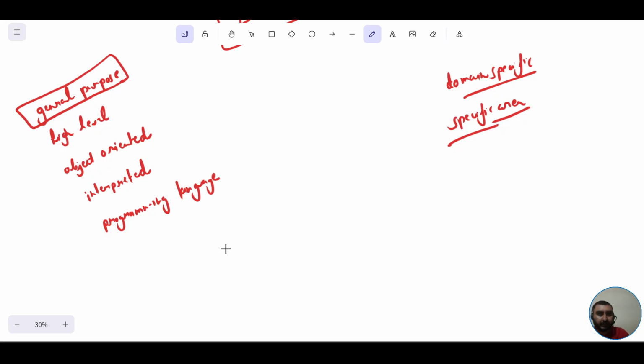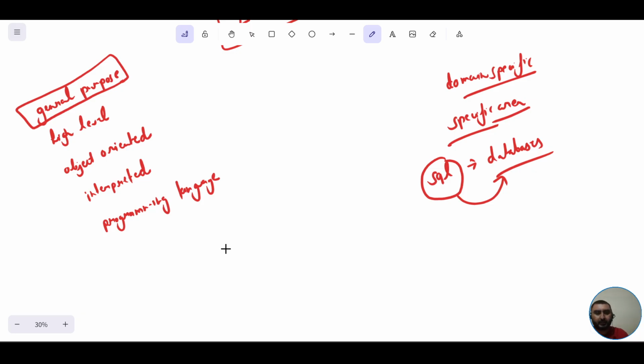For example, SQL, structured query language, can only be used in the case of database related computational tasks, right? It is always used in the case of database related stuff. But this is not true in the case of Python, right? Python can be used in many fields.